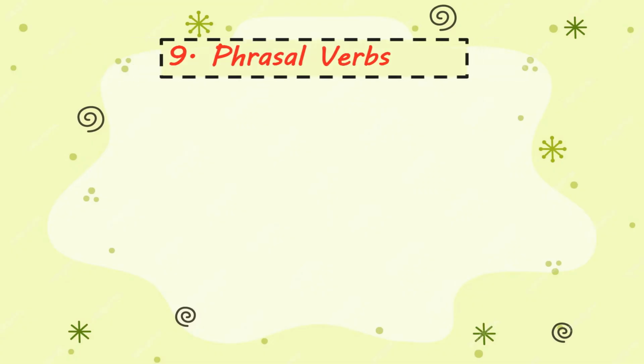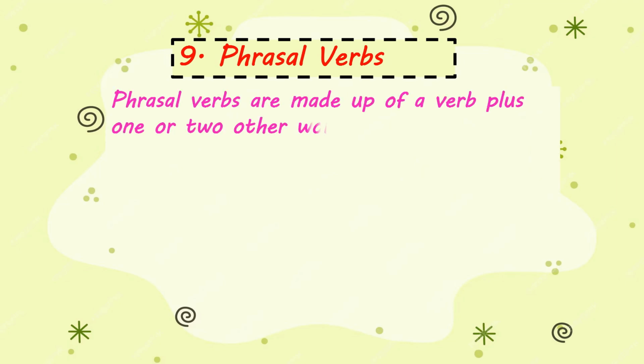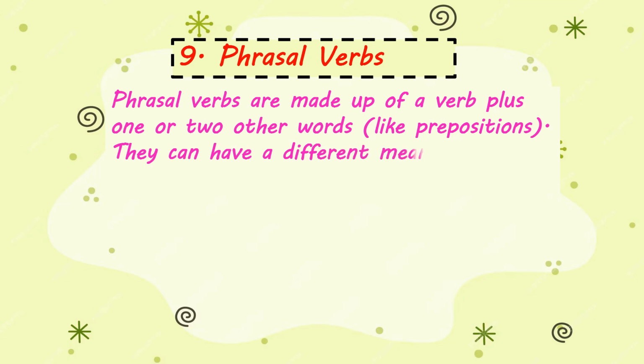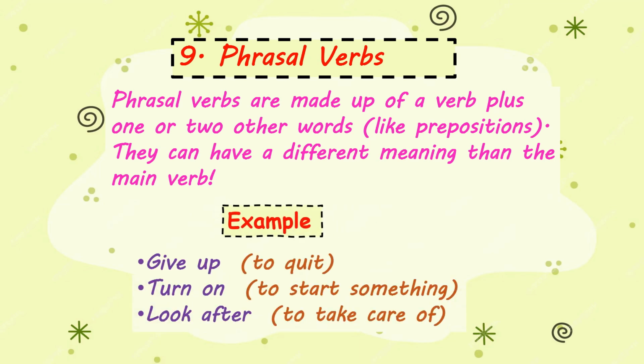The last is phrasal verbs. Phrasal verbs are made up of a verb plus one or two other words, like a preposition. They can have a different meaning than the main verb. For example, give up, which means to quit. Turn on, which means to start something. Look after, which means to take care of. Actually, these are compound words. When two words combine, they form a phrasal verb and give a different meaning.